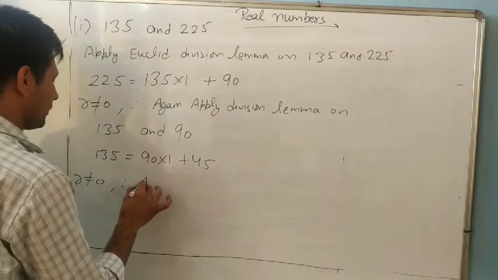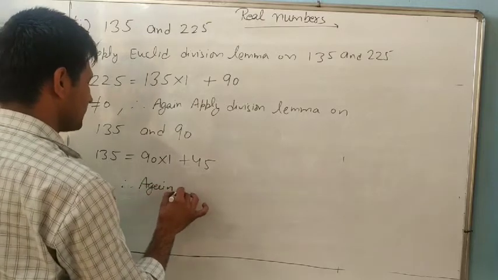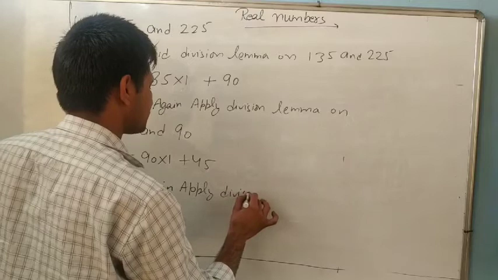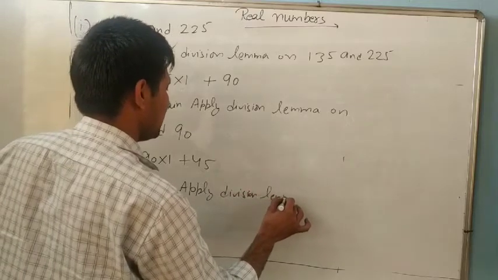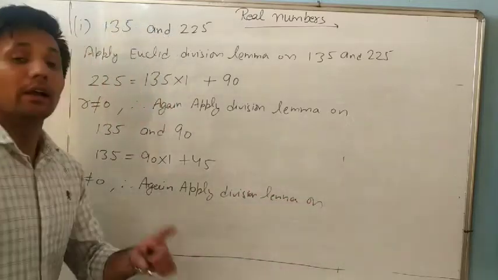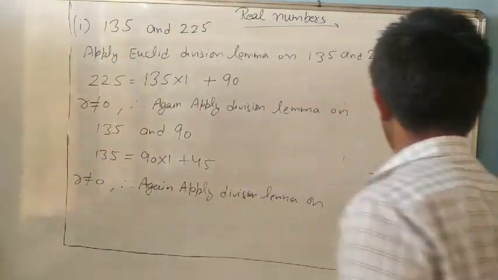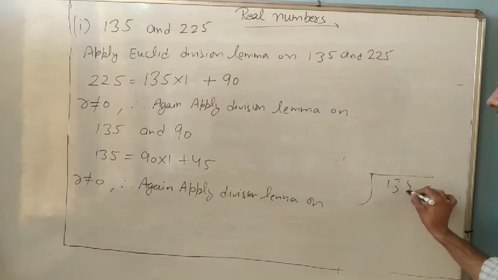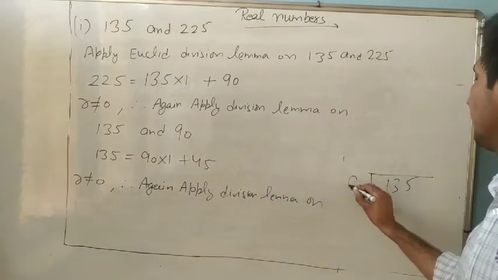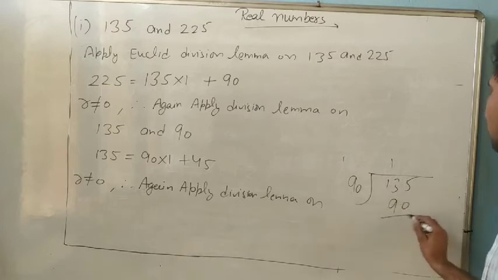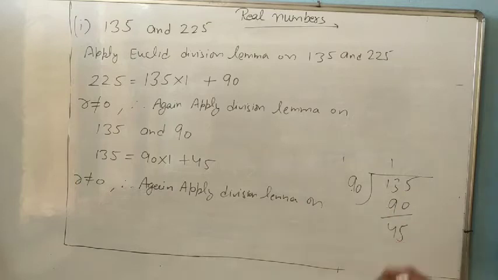So therefore again apply Euclid division lemma until we get 0. So we observe that here 135 and 90. 90 ones are 90, so remainder 45. Now we will apply on 90 and 45.